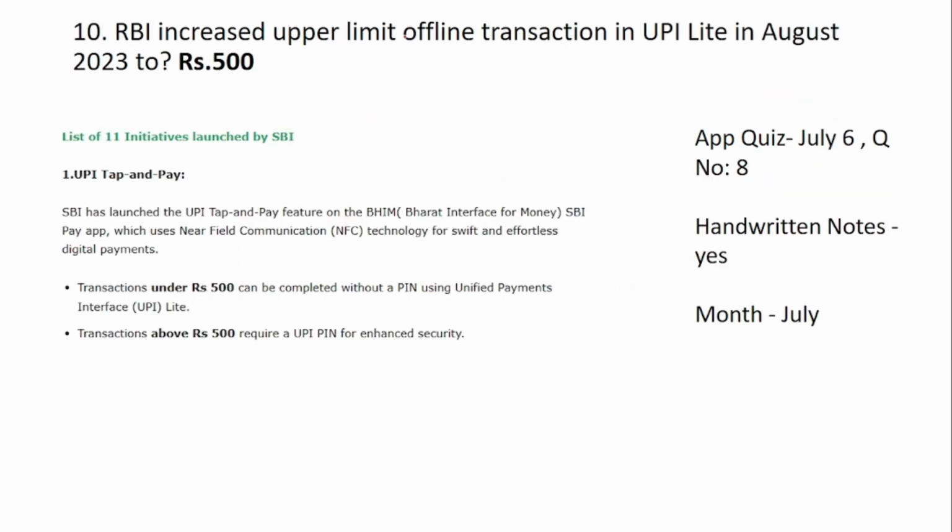The 10th question is, RBI increased the upper limit for offline transactions in UPI Lite in August 2023 to dash. It is 500. So remember, this answer is 500. We have also covered this in our quiz and also in our handwritten notes.